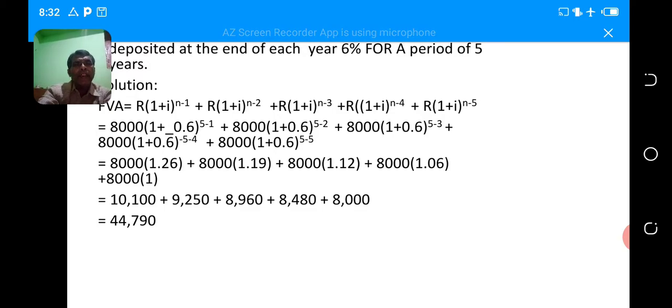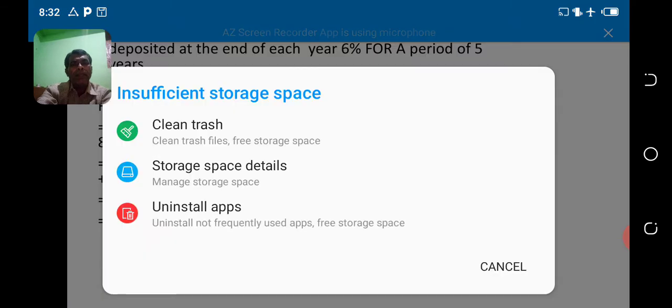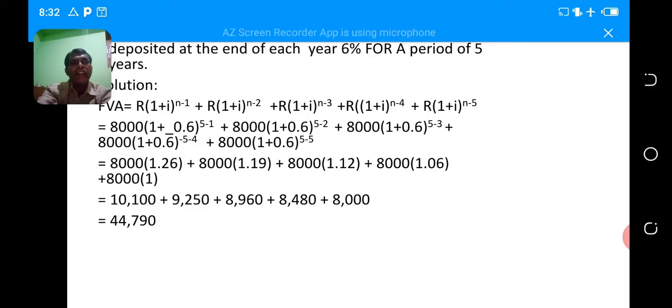8,000 into 1.26, it is first year future value of annuity. 8,000 into 1.19, it is second year future value of annuity. 8,000 into 1.12, it is third year future value of annuity. 8,000 into 1.06, fourth year future value of annuity, plus 8,000 into 1, as I already told, to the power of 5 minus 5.